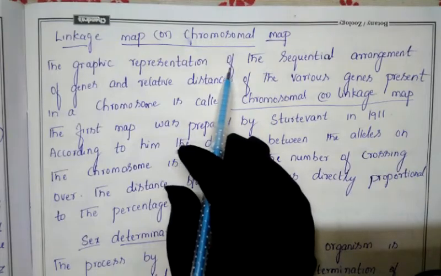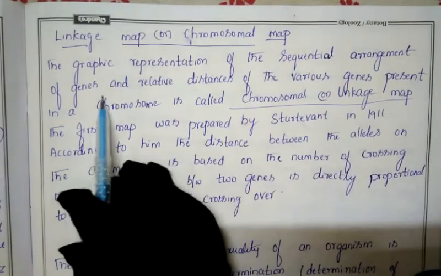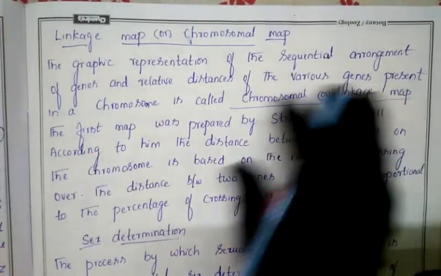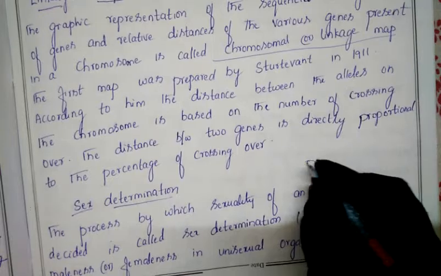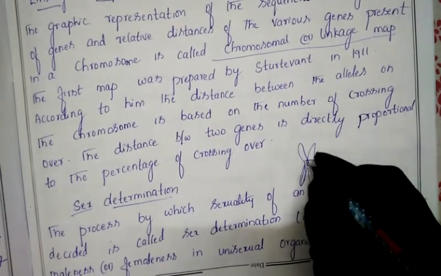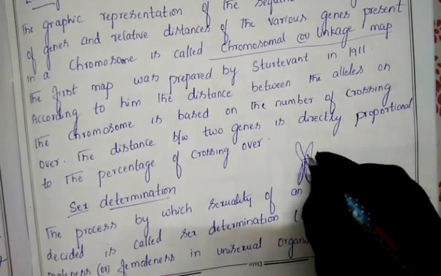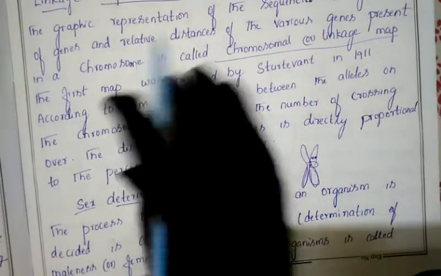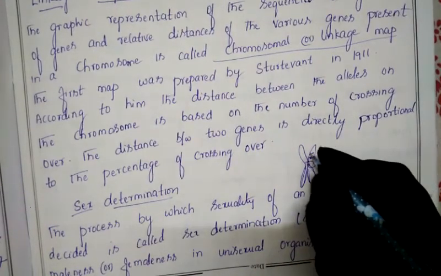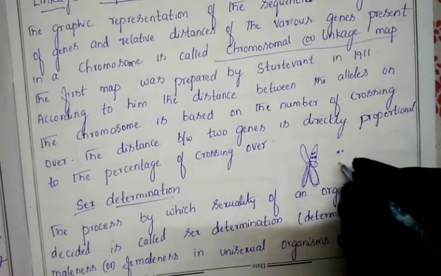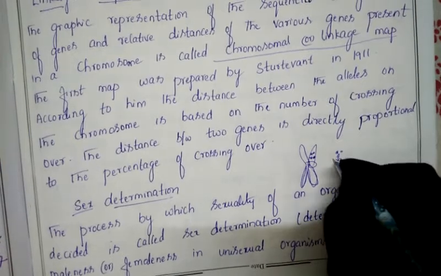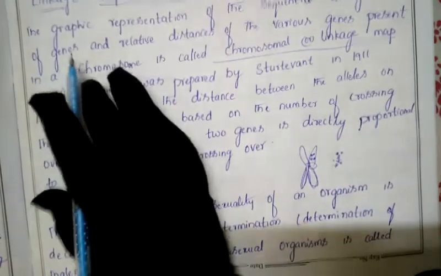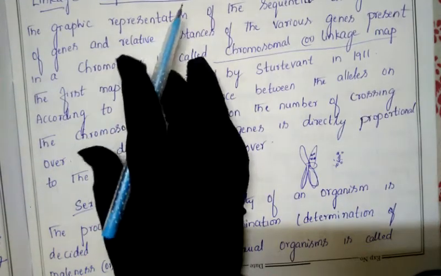What we will find in this graphical representation is the sequential arrangement of genes and the relative distance of the various genes. We will find the arrangement of genes on the chromosomes: on the chromosome, how the genes are present, and what the relative distance is from one gene to another gene. So we will find the various types of genes present on the chromosomes.